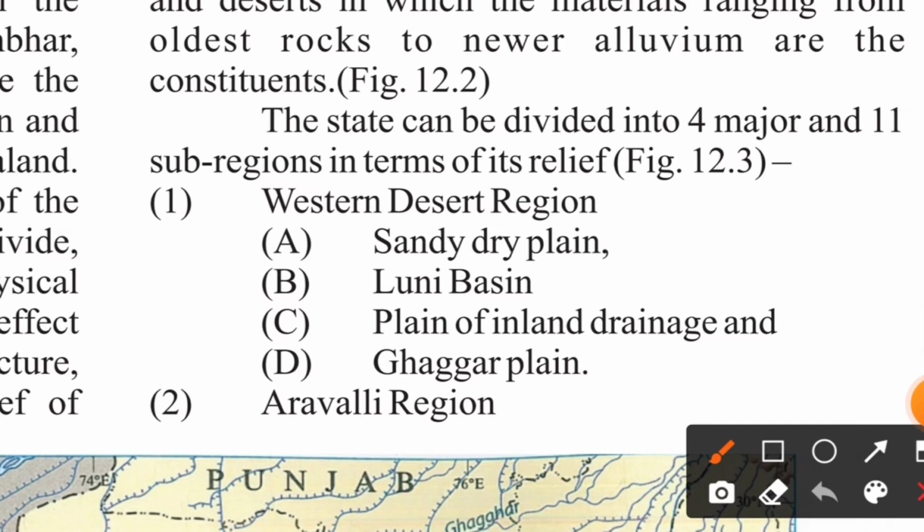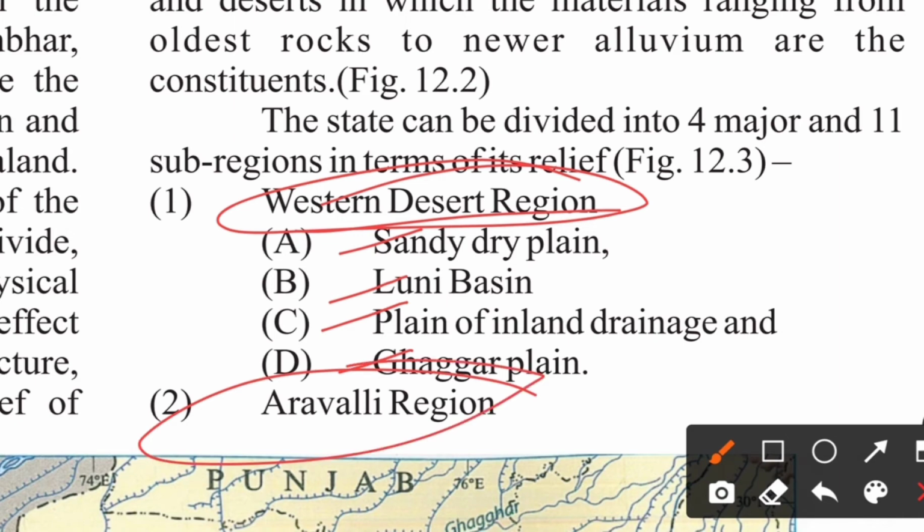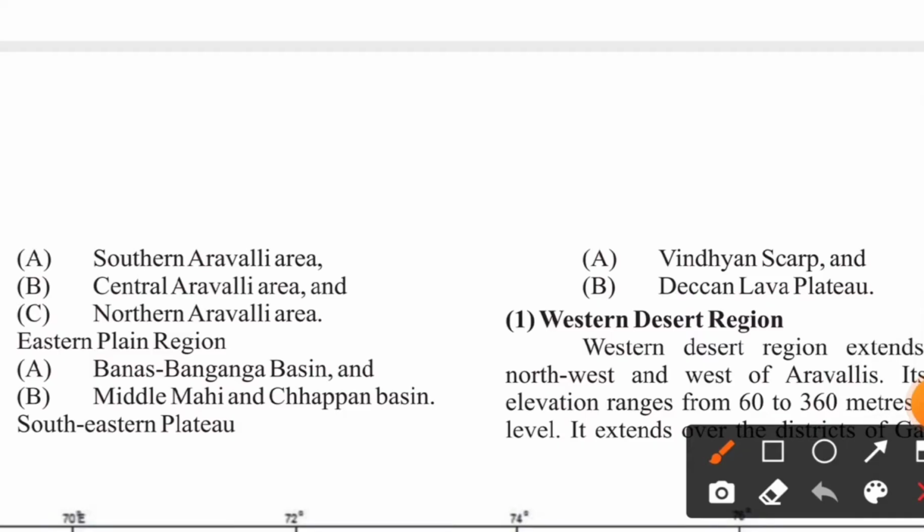Now here right in front of you it is given, the first part, that is your western desert region. So the western region is divided into four parts, that is your sandy dry plains, Luni basin, plain of inland drainage, and Ghaggar plain. Okay, and the second is your Aravalli region, and Aravalli region also has subdivisions under it. I show you that. So this is the part of your Aravalli regions over here, that is southern Aravalli area, central Aravalli area, and northern Aravalli area.